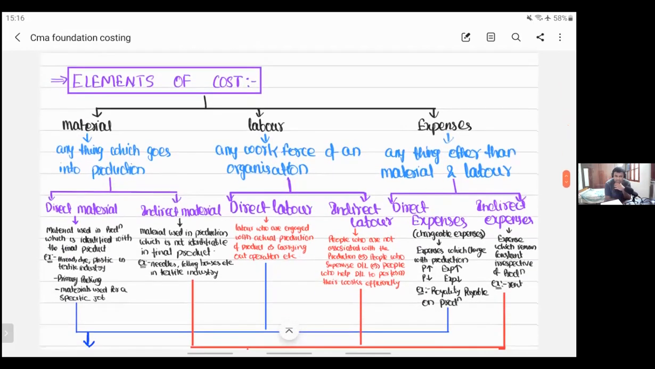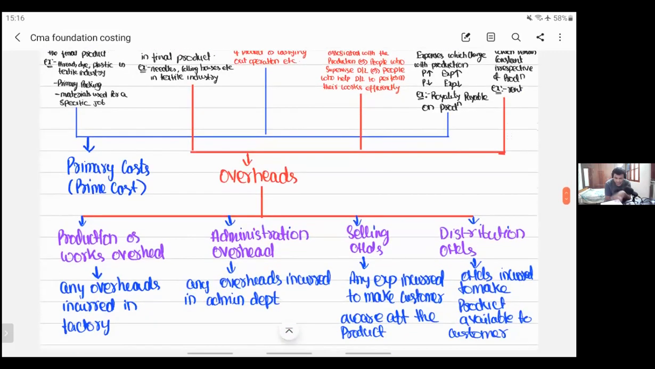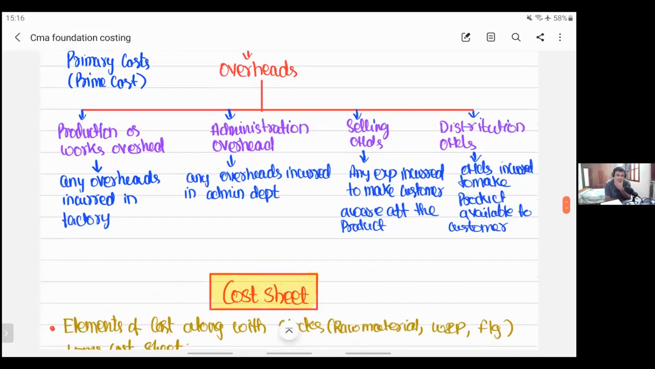Next, we have seen the three elements of cost: material, labor, and expenses. Each is further bifurcated into two parts. Direct expenses are also called chargeable expenses. Direct material, direct labor, and direct expenses together we call prime cost. Indirect material, indirect labor, and indirect expenses together we call overheads. We further classified overheads into four parts: production, admin, selling, and distribution.